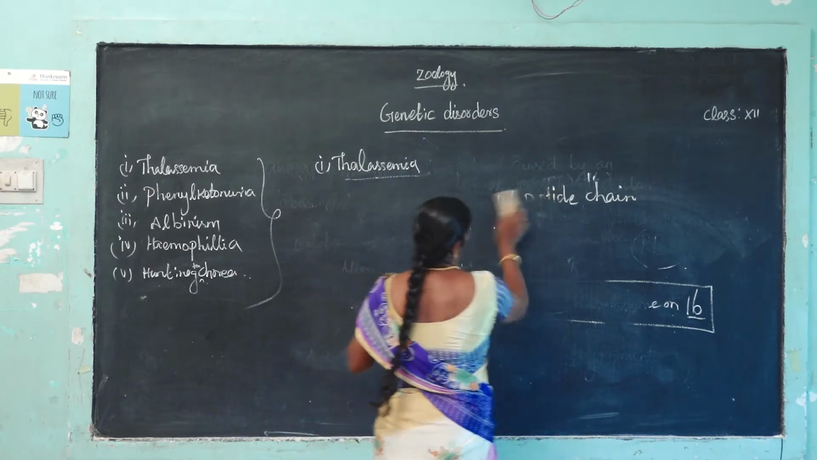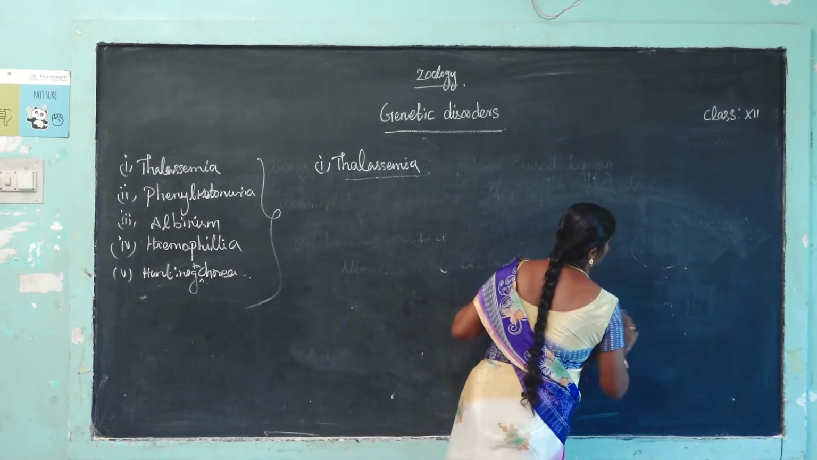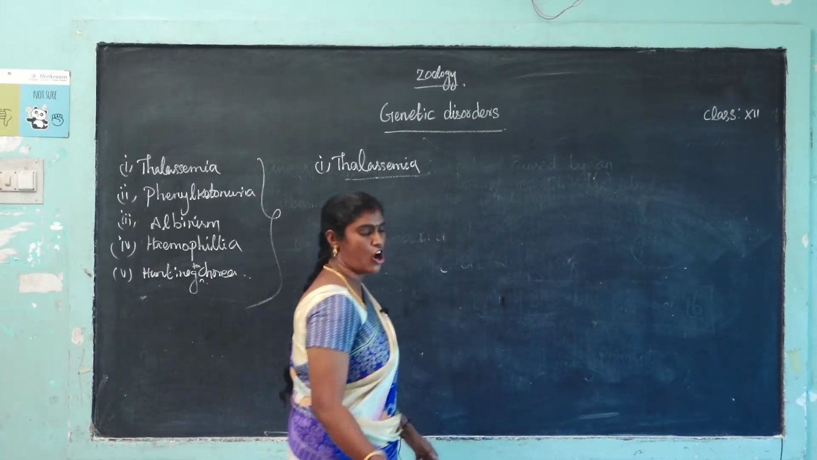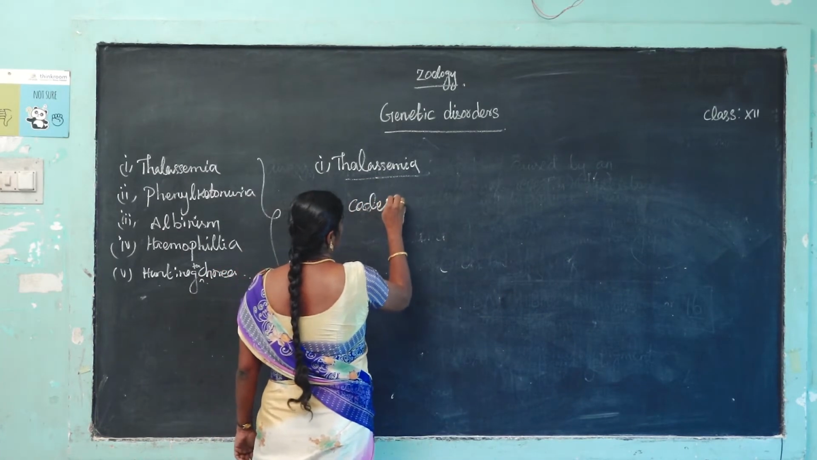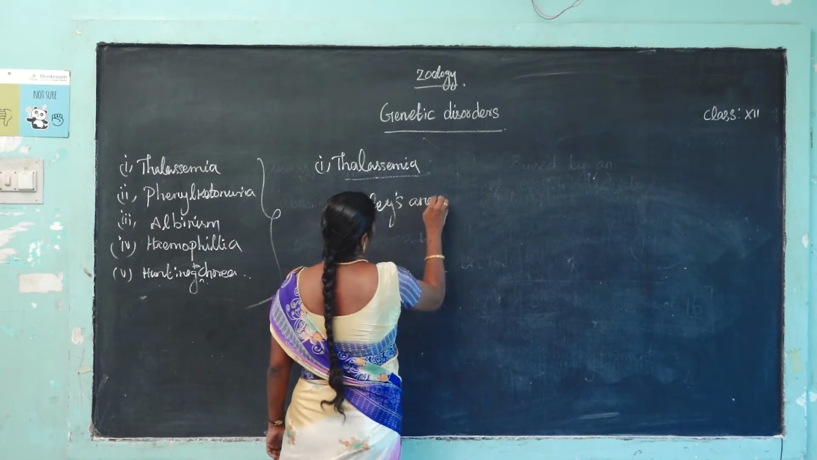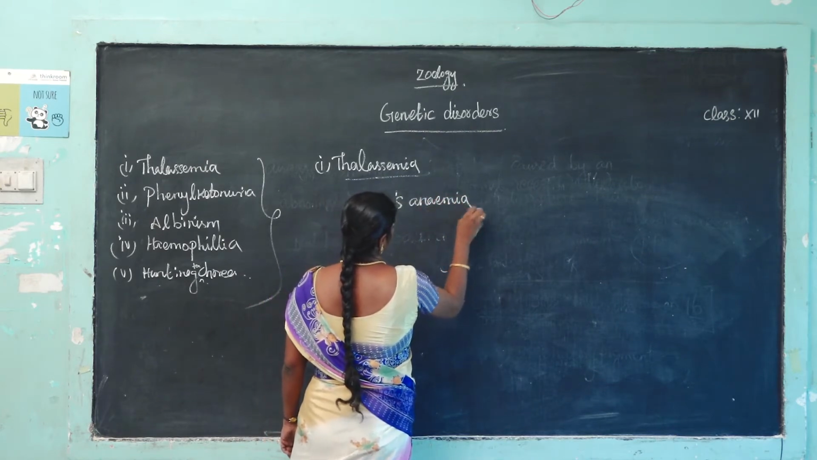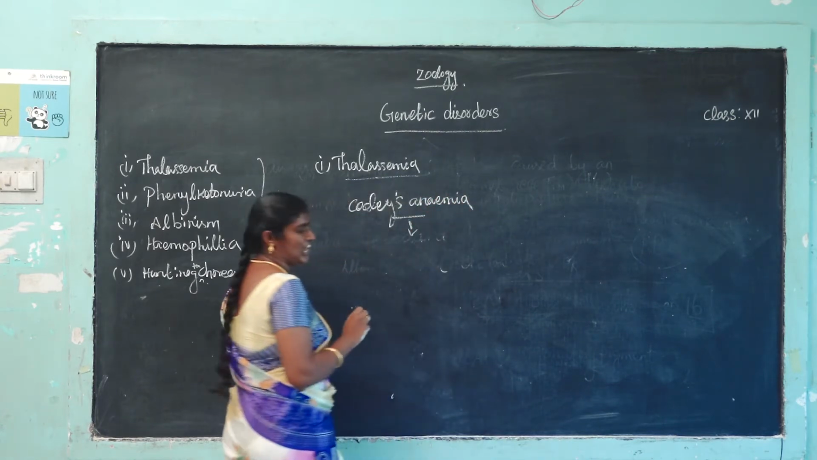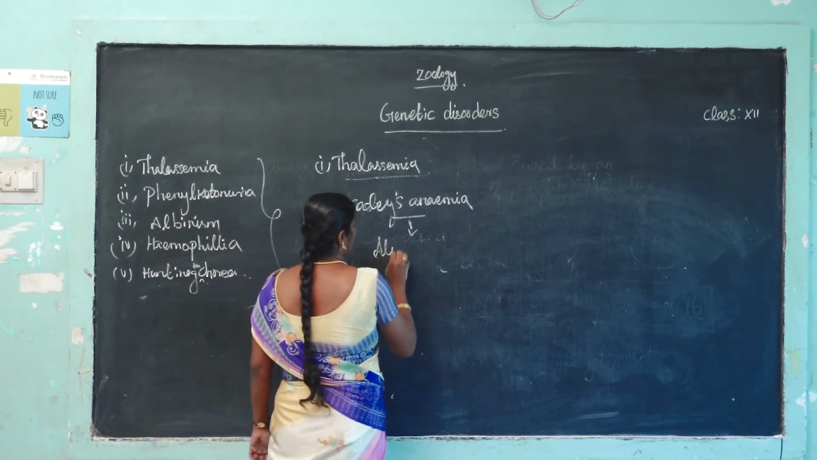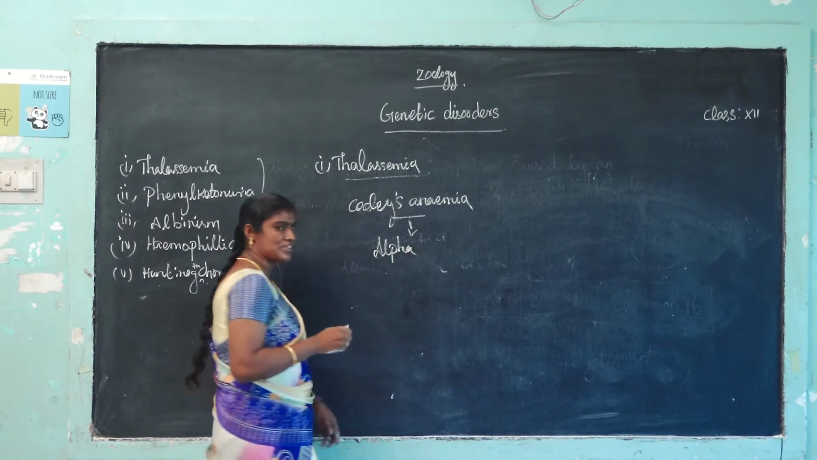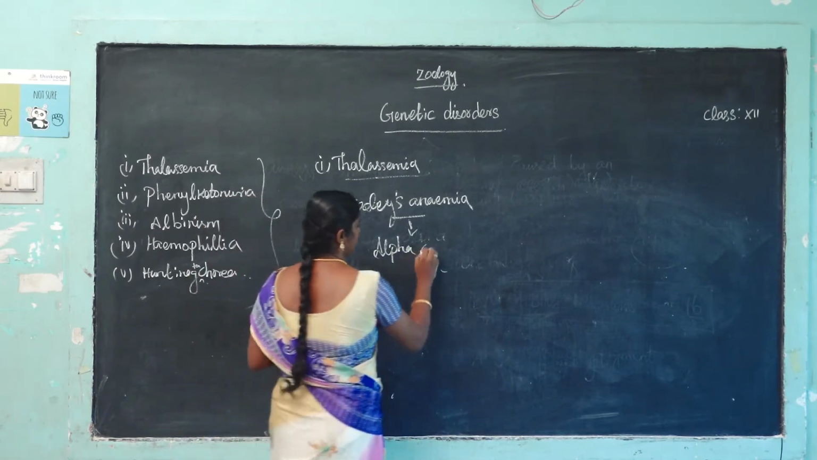Thalassemia is commonly called Cooley's anemia. What is the meaning of Cooley's anemia? It mainly affects the alpha chain. The production of hemoglobin is affected in the alpha chain.